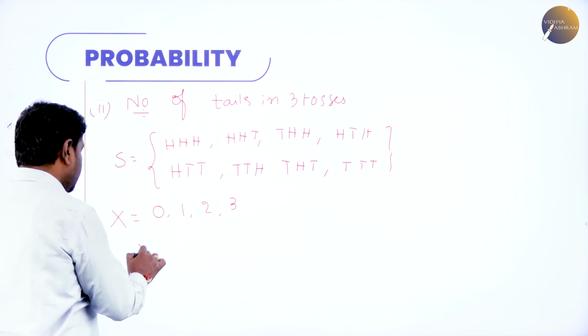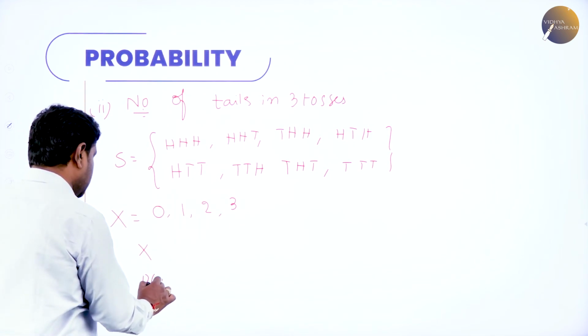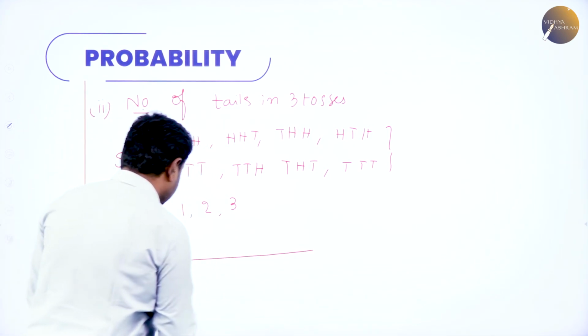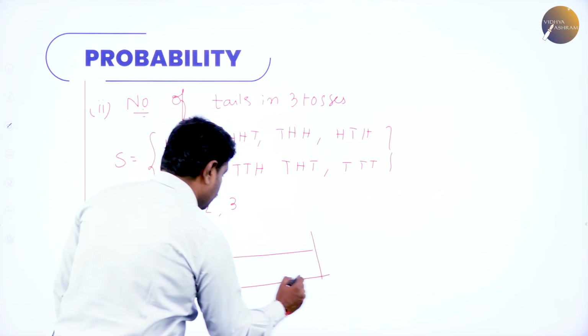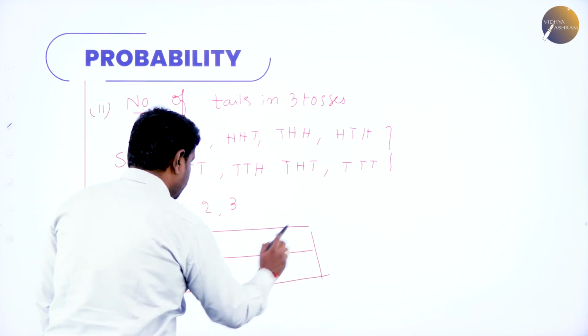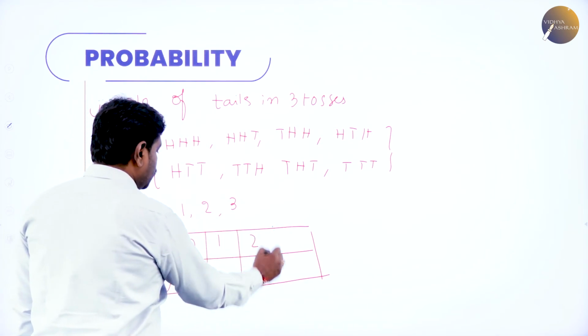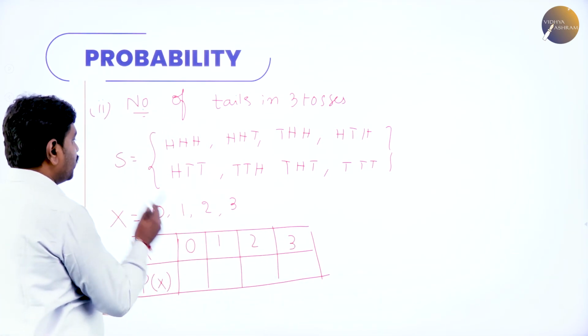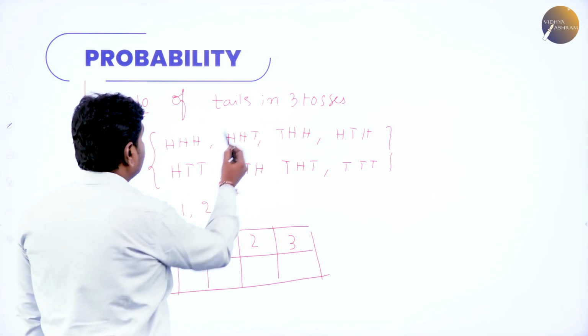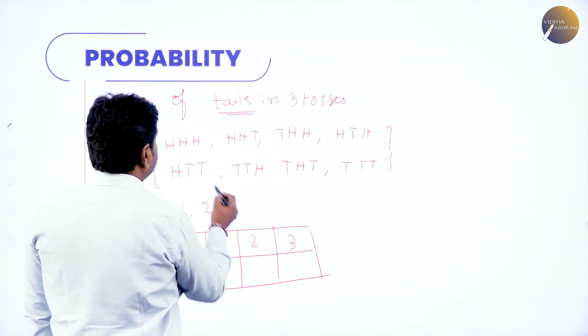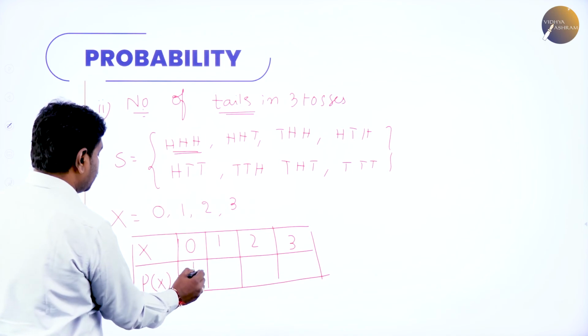Now the table containing X and P of X is called the probability distribution. What are the X values we have? 0, 1, 2, 3. What is P of X? 0 tails means this is one output, 1 out of 8.